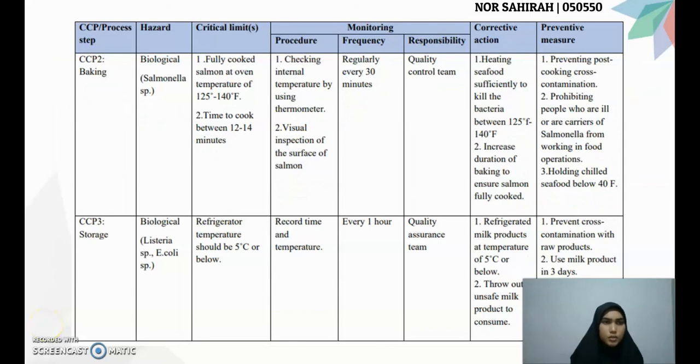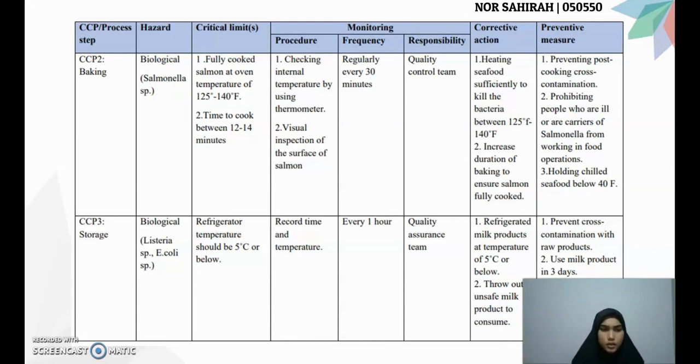Next, for HACCP number 2, which is for baking method, the hazard can come from biological. The critical limit is fully cooked salmon at oven temperature of 125 degrees to 140 degrees Fahrenheit, and also time to cook between 12 to 14 minutes. The preventive measures that can be taken are preventing post-cooking cross-contamination, prohibiting people who are ill or are carriers of Salmonella from working in food operation, and also holding chilled seafood below 40 degrees Fahrenheit.